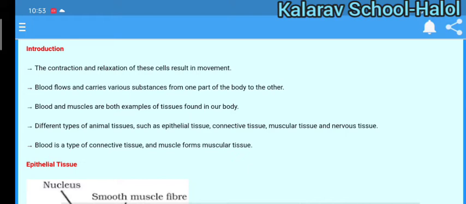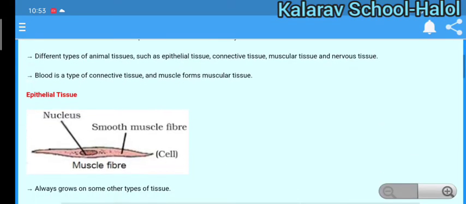So, mainly the different types of animal tissues are epithelial tissue, connective tissue, muscular tissue, and nervous tissue. Blood is a type of connective tissue and muscle forms muscular tissue. So, blood and muscles are examples of animal tissues. Name one connective tissue: blood. Name one muscular tissue: muscle.